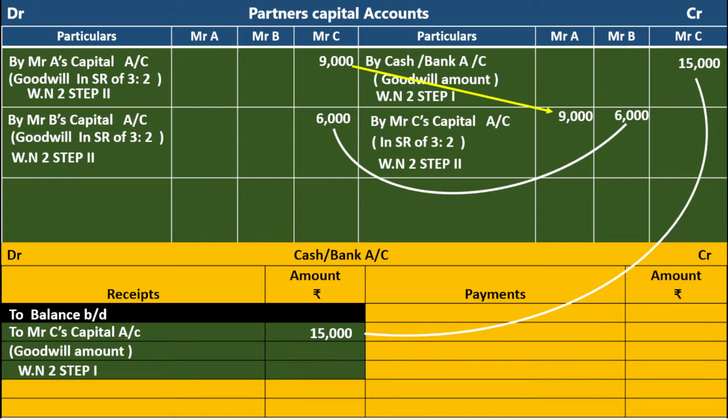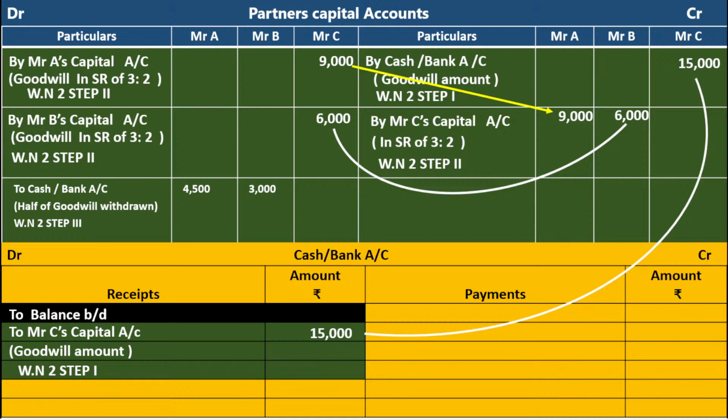Okay. Next, half of the goodwill amount is withdrawn by the old partners. Mr. A's capital account debit, Mr. B's capital account debit to cash or bank. Half of the goodwill amount withdrawn. This 9,000 into 1 by 2, 4,500. This 6,000 into 1 by 2, 3,000, B column. Okay.